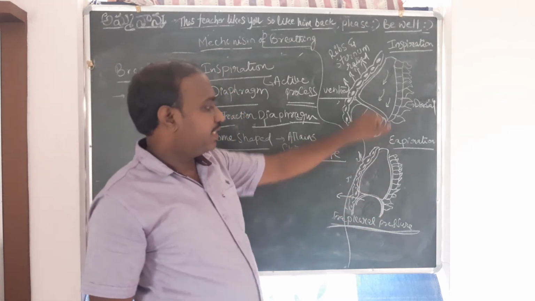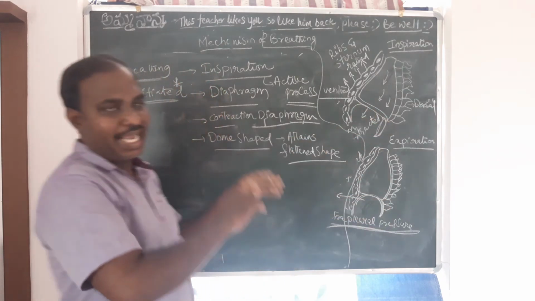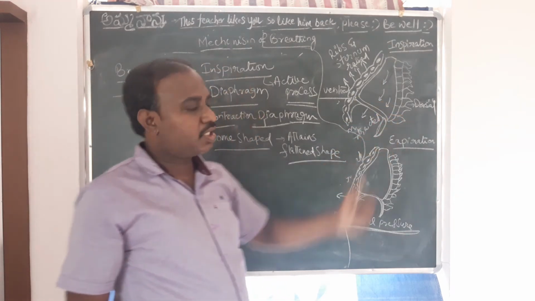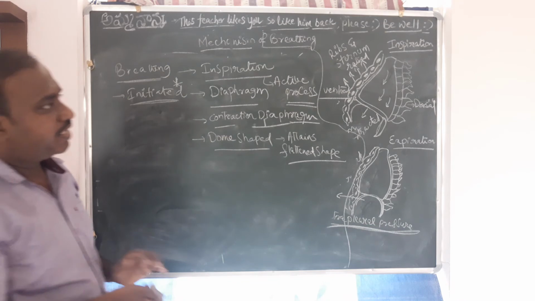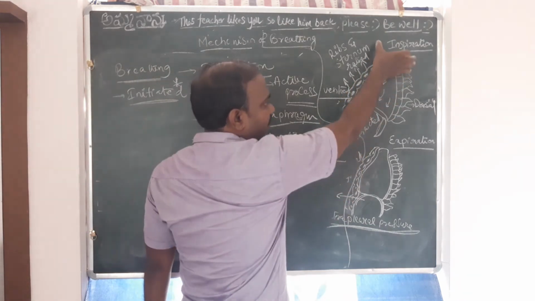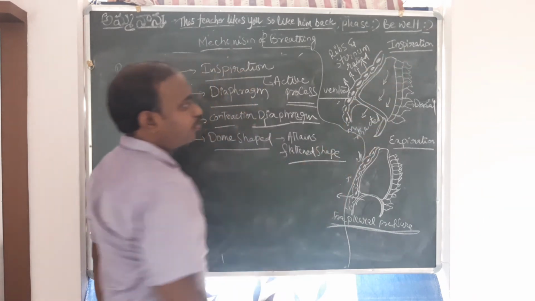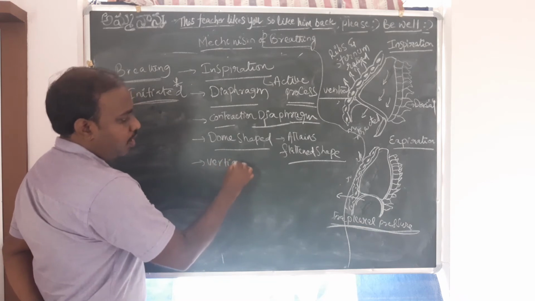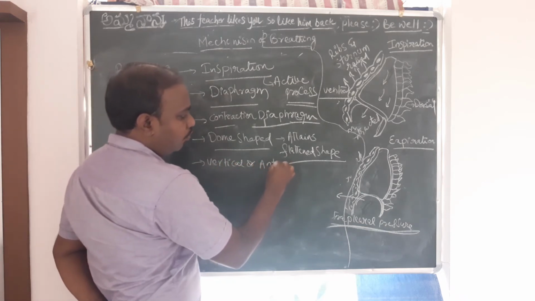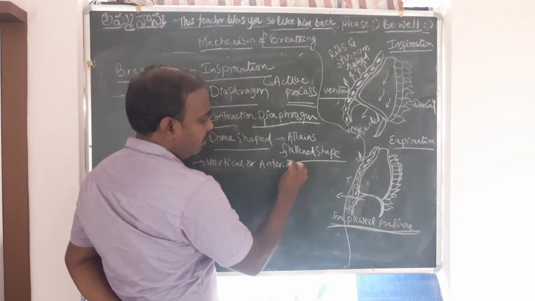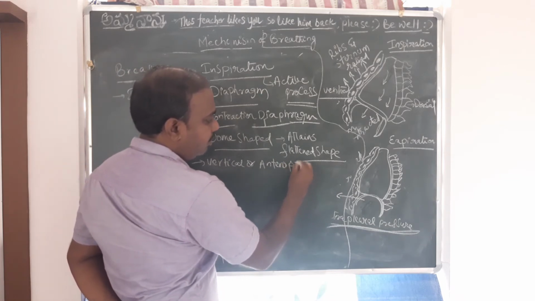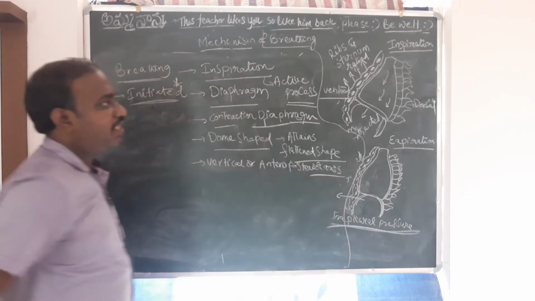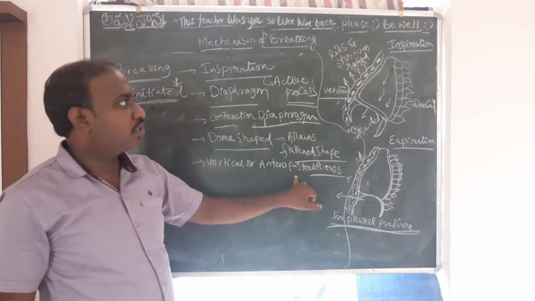Right? So it gets flattened here. So it is the dome here. So when it has contracted, as a result of that, now it is flattened. What does that mean here? Now the size has increased in this vertical axis, right? The size has increased in this vertical or antero-posterior axis. Antero-posterior axis. Right? The size has increased in vertical and antero-posterior axis, right?